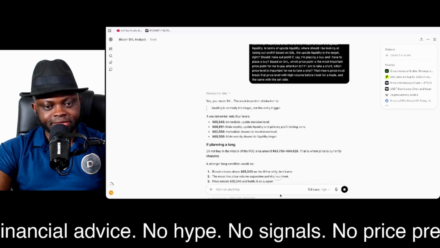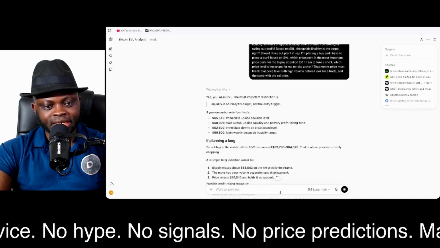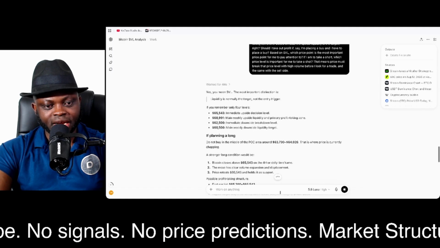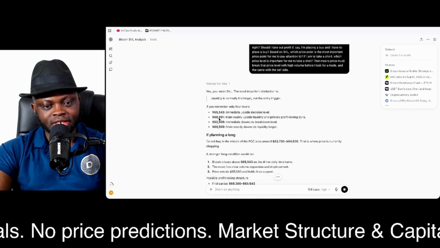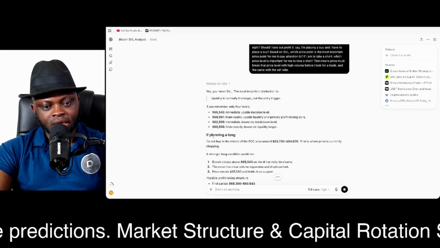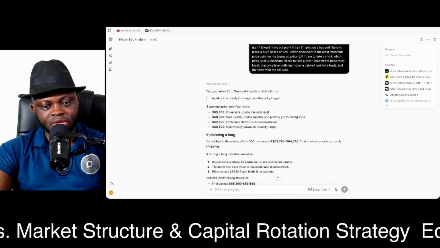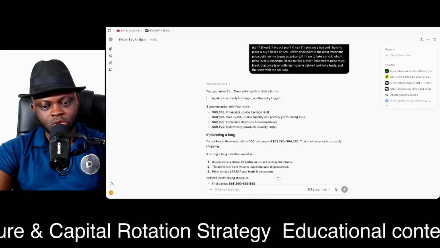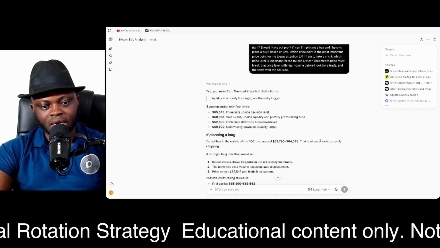This is the result. Yes, you mean SVL. The most important distinction is liquidity is normally the target, not the entry trigger. If you remember only 4 levels, that's 65 this, 68 this, 62 this, and 60 this. If planning a long, do not buy in the middle of the POC area around 63,730 to 64,020. That is where price is currently chopping.